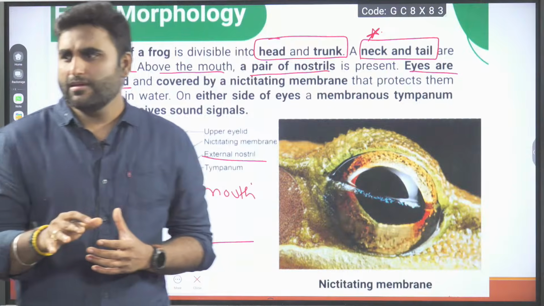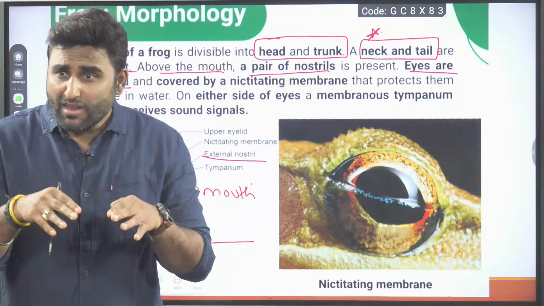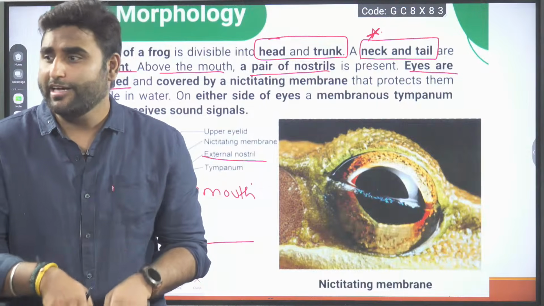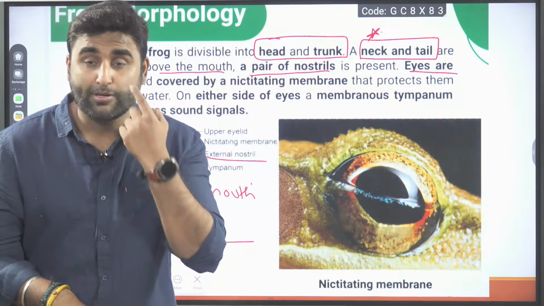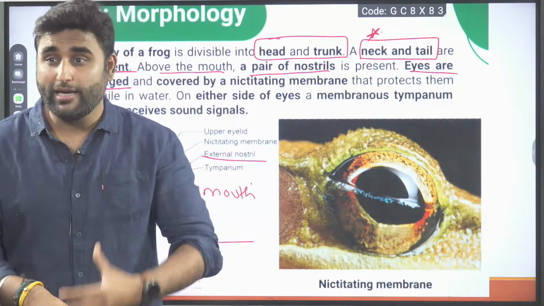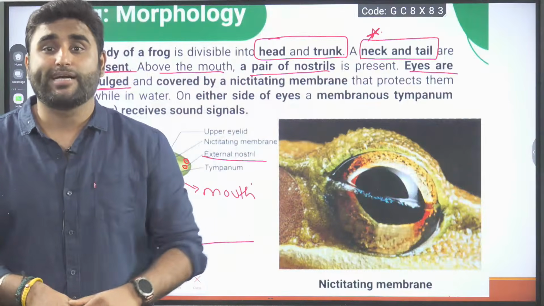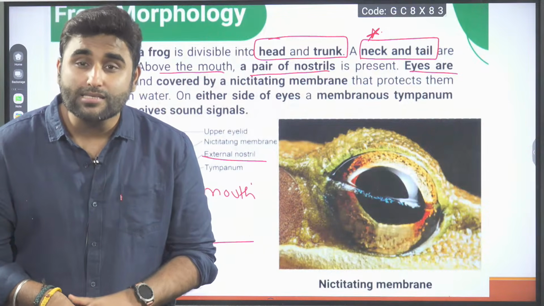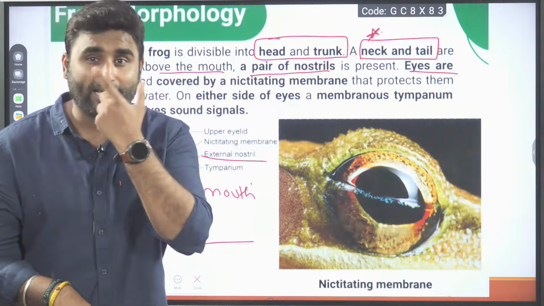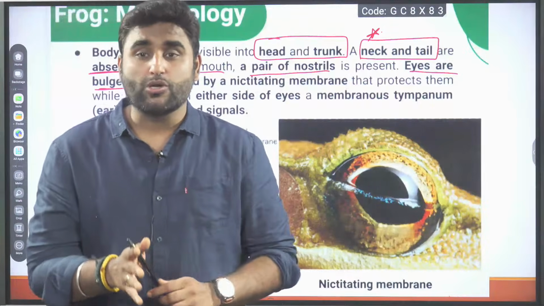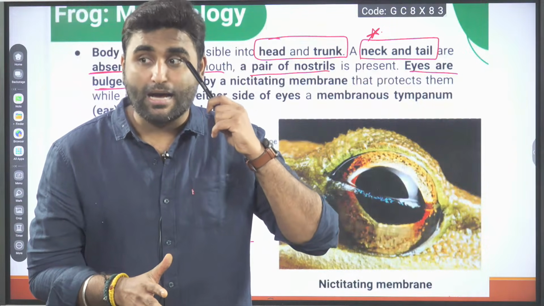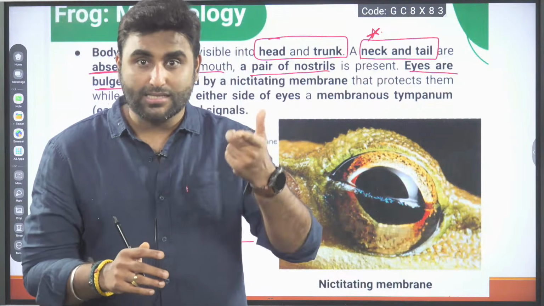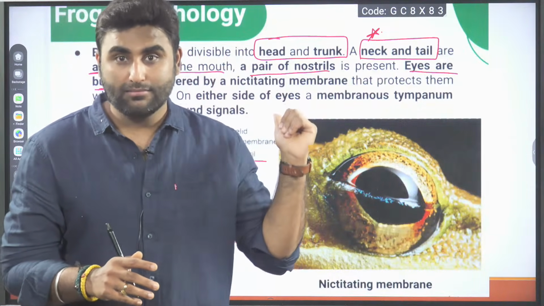Plus, when we go swimming in a pool or a water body, you cannot open your eyes because swimming pool water contains chlorine or there is some dirt in the outside water that might cause a burning sensation in your eyes. So frogs also need to protect their eyes. So frogs also have eyelids. Frog has the upper and lower eyelid, like us.